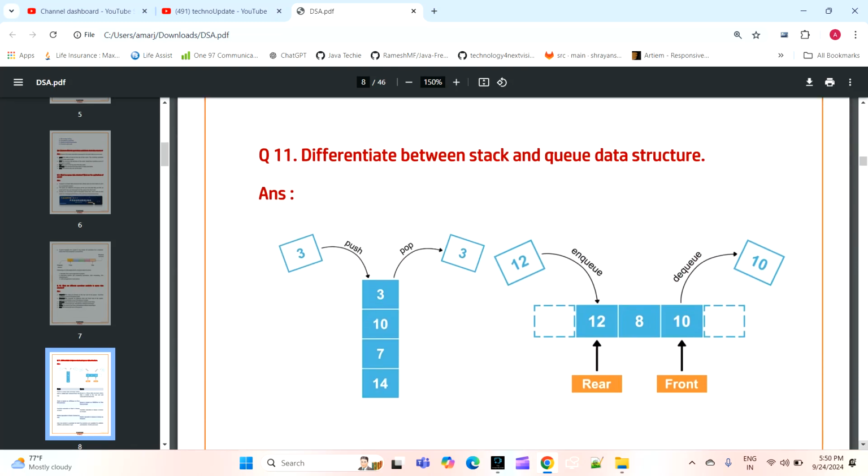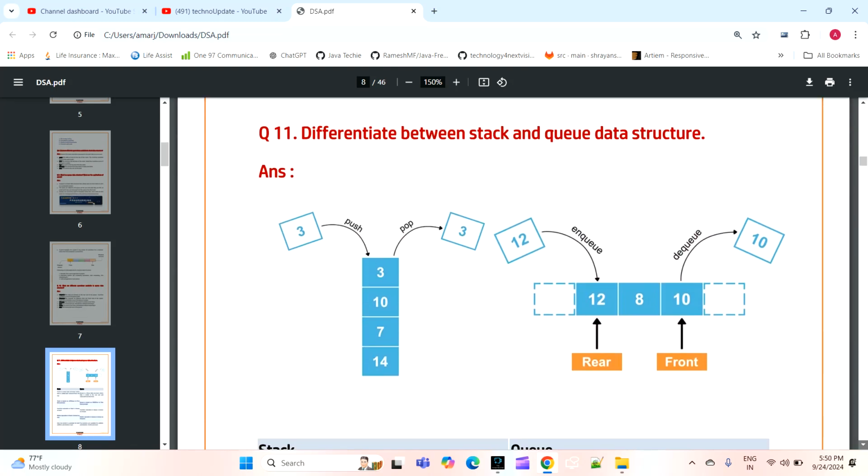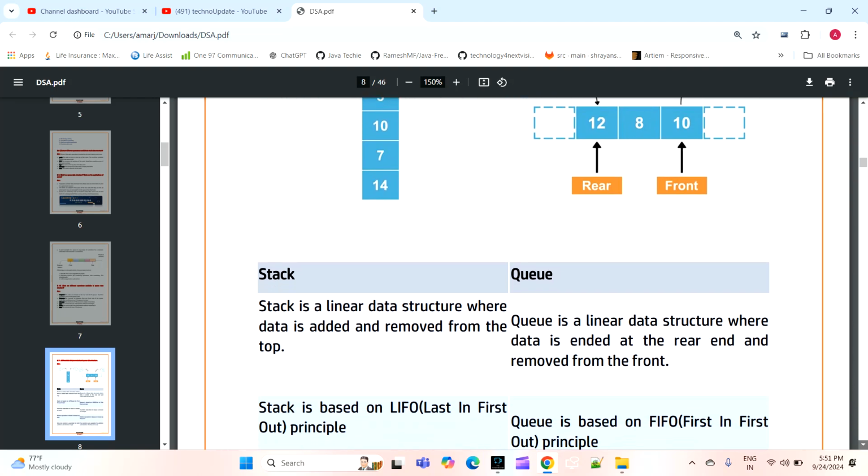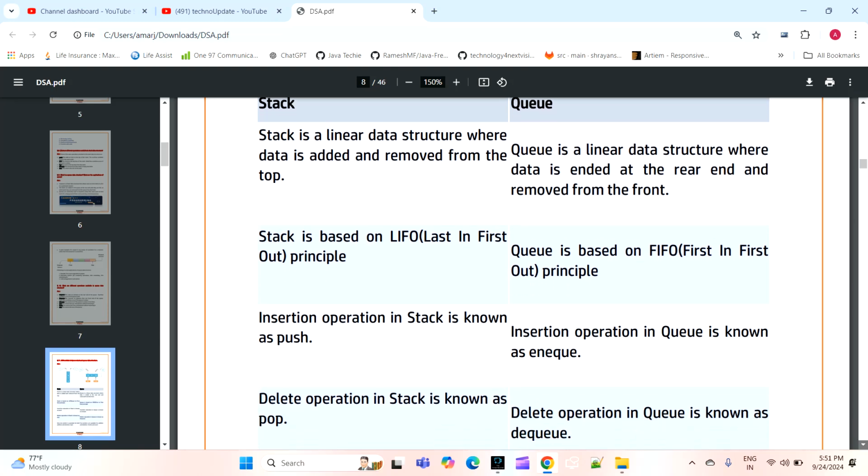The next question is the difference between stack and queue. When to use stack, when to use queue. So in stack we have push and pop. In queue we have enqueue, dequeue, rear and front. So explain the difference between stack and queue.